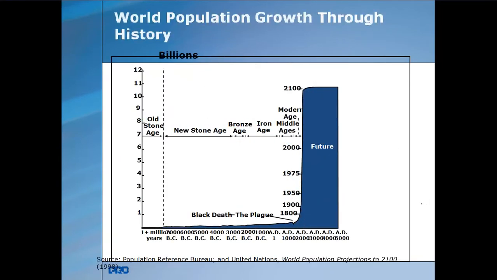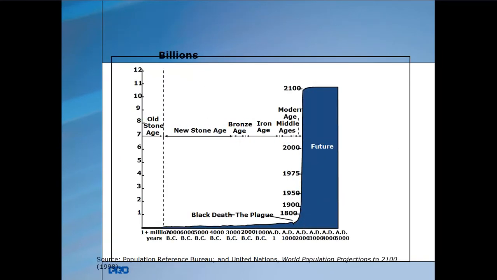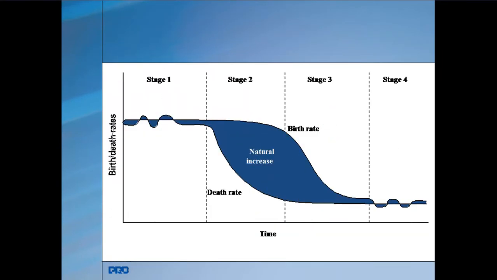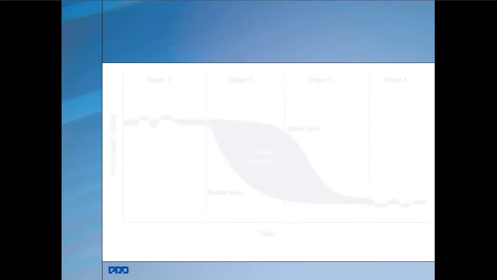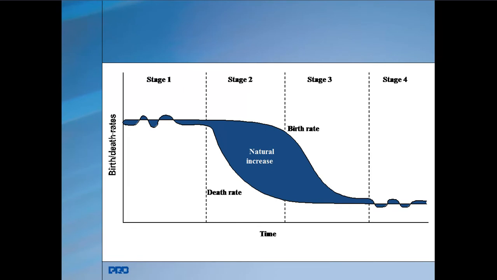Here, if you see the stages: high stationary, late expanding, low stationary, and decline.